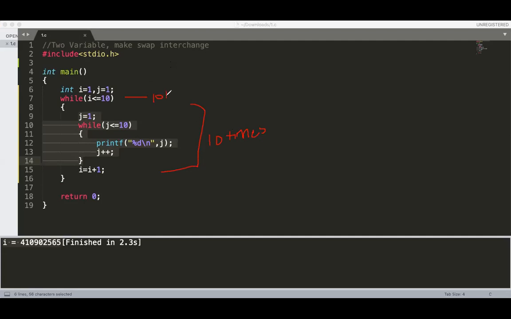So for every value of i, j is reinitialized to 1, j goes from 1 to 10, and when j is equal to 11, it will go outside. How many i values are there? There are a total of 10 values. So the outer count multiplied by the inner count is the total execution of the printf statement. So the statement will get executed 100 times.